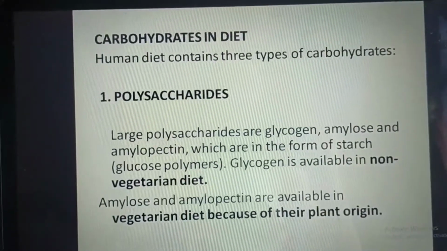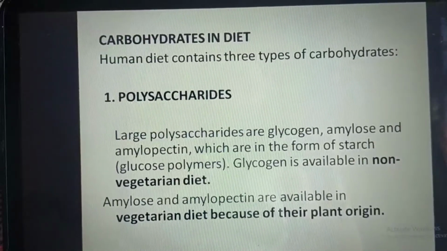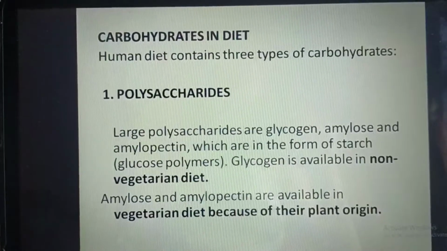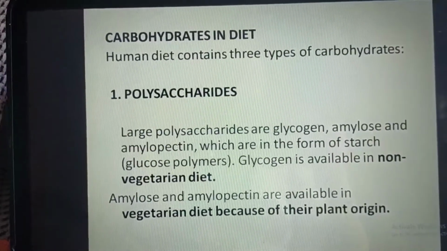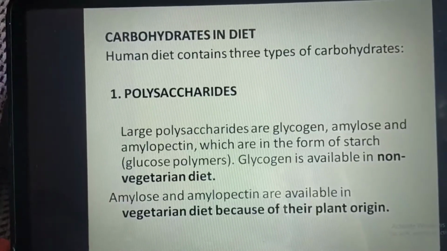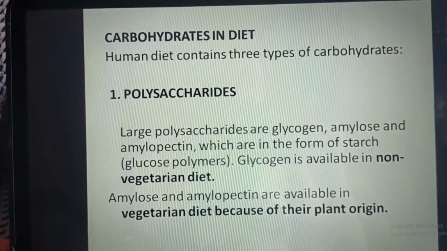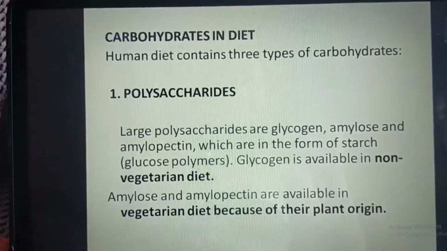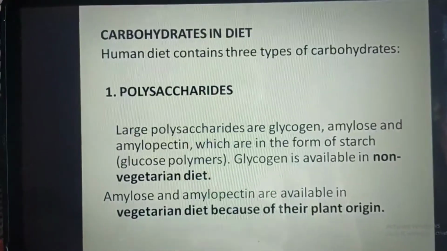Carbohydrates in diet. Human diet contains three types of carbohydrates. One is the polysaccharides. Large polysaccharides are glycogen, amylose, amylopectin, which are in the form of starch. Glycogen is available in non-vegetarian diet. Amylose and amylopectin are available in vegetarian diet because of their plant origin.